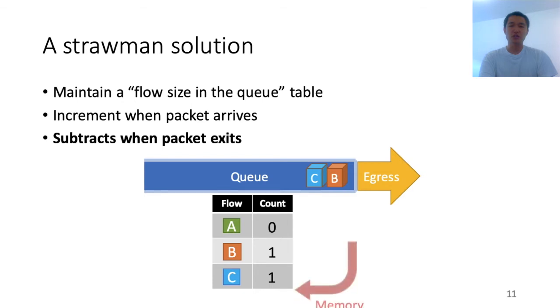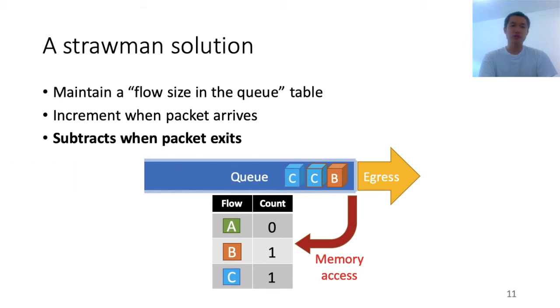This requires us to access memory when we update the table, which means we have to make a memory access when a packet gets out of the queue. Then, for more packets coming in, we have to increment the count as well. So we have to make another memory access while packets are entering the queue. This causes a conflict here, so we can't really achieve it.